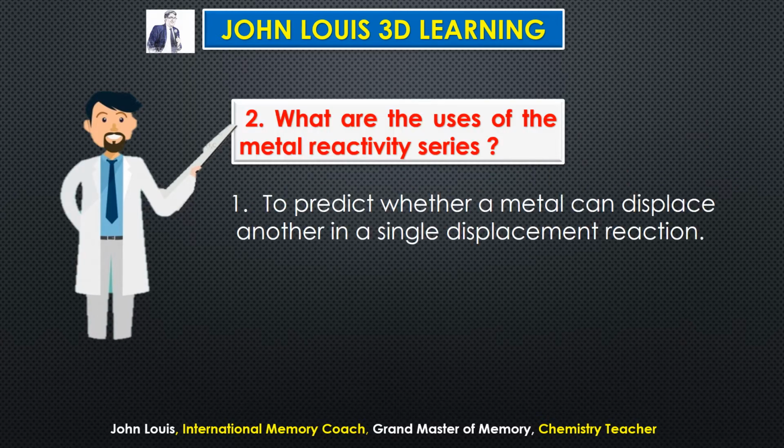So what are the uses of this metal reactivity series? Why should we learn it in the very first place? To predict whether a metal can displace another in a single displacement reaction. What we have learned in single displacement reaction is that only a more reactive element can displace the less reactive element from its compound. Suppose a less reactive element reacts with a compound having a highly reactive element, then this reaction will not happen. All these things are possible to predict only by knowing the metal reactivity series.